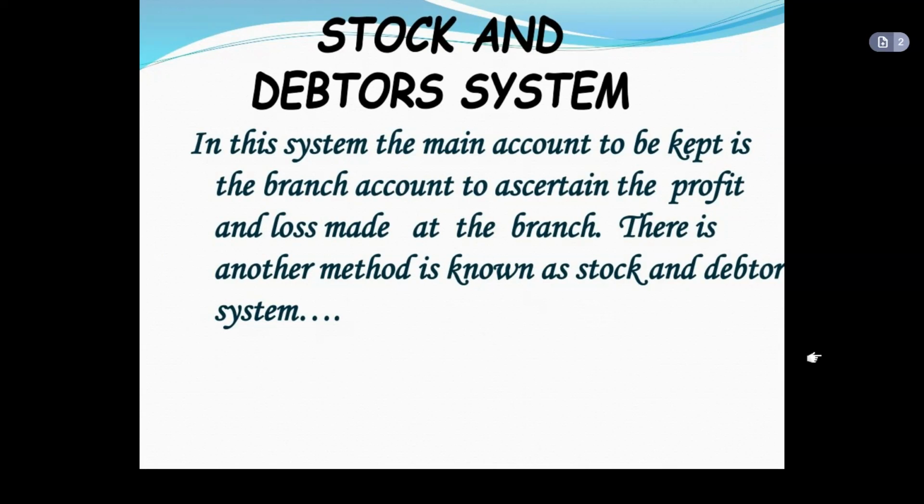According to this system, a separate ledger for each branch will have to be maintained at the head office for keeping the accounts. And they usually prepare accounts like the branch stock account, branch debtors account, goods sent to branch account, branch expenses account, branch petty cash account, and they prepare the branch P&L account to find out the profit or loss.